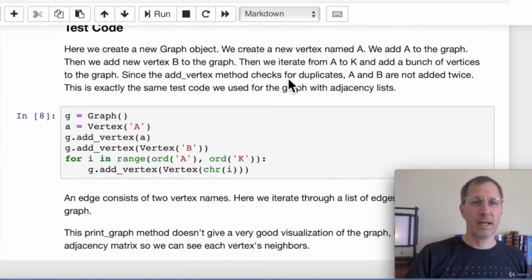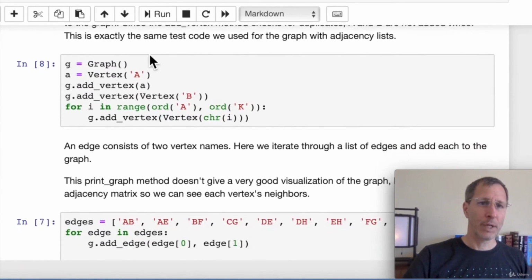So our test code, we used exactly the same test code that we used for the other implementation of the graph, using adjacency lists. The test code is identical. So we create a new graph. We have 3 different ways of adding a vertex to the graph. First, for A, we create a new vertex object, and then we do add vertex A. And then for B, we add vertex, and we'll create a new vertex inside the parentheses here. And then we use the for loop method where we iterate through the A through K and we add them